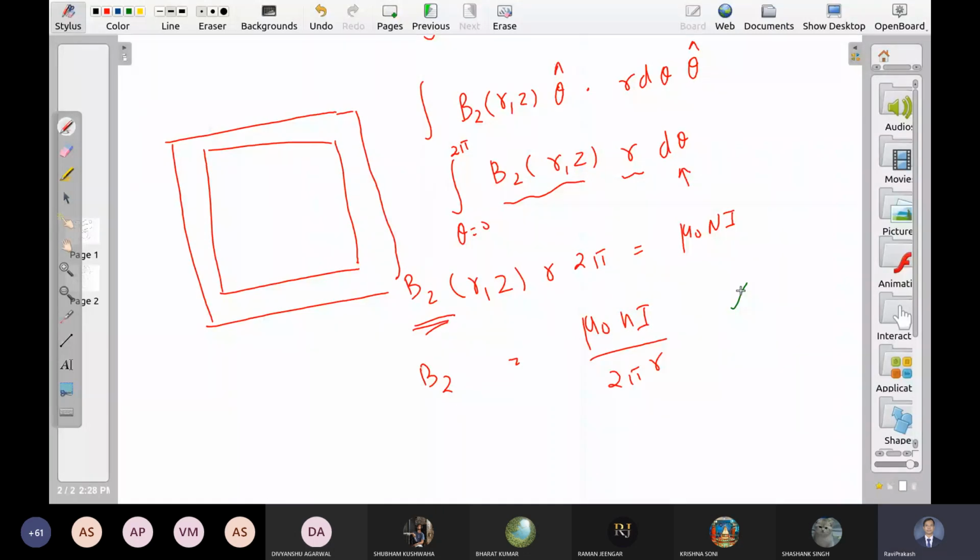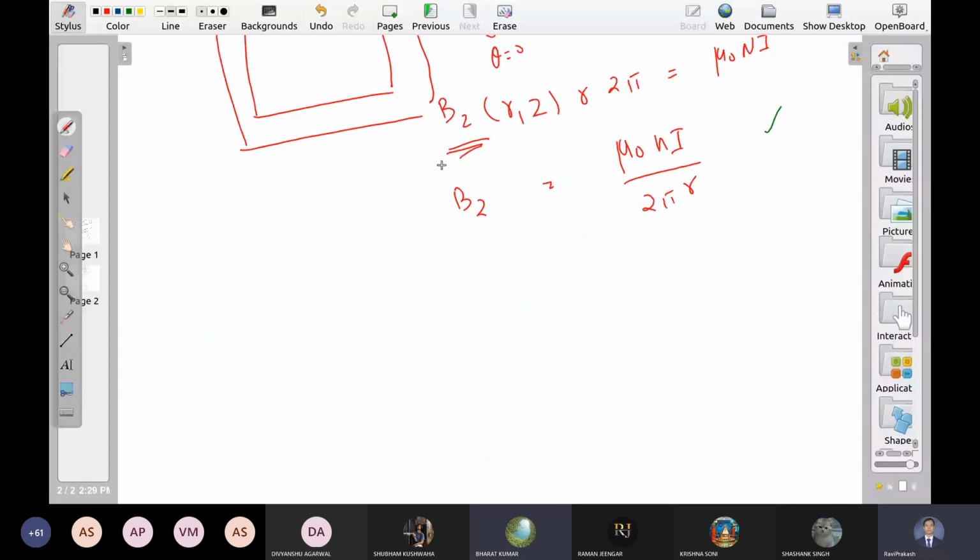Is this surprising, or is it consistent with your common sense and logic? Sorry, so it is inside only. Okay, all right. So you cannot guess it easily.